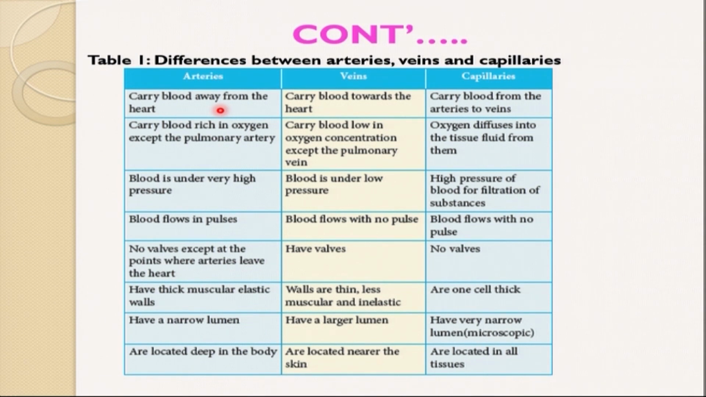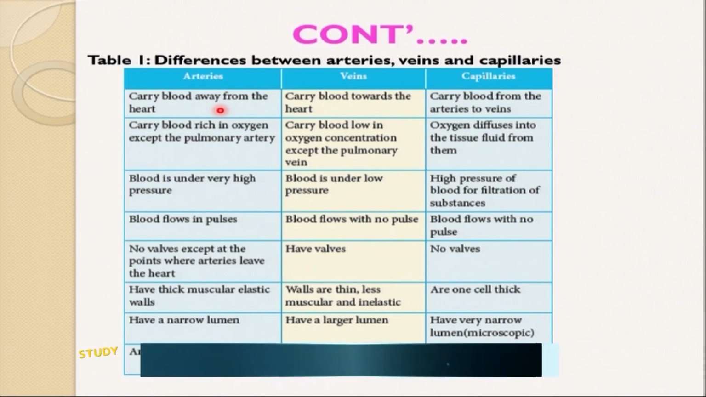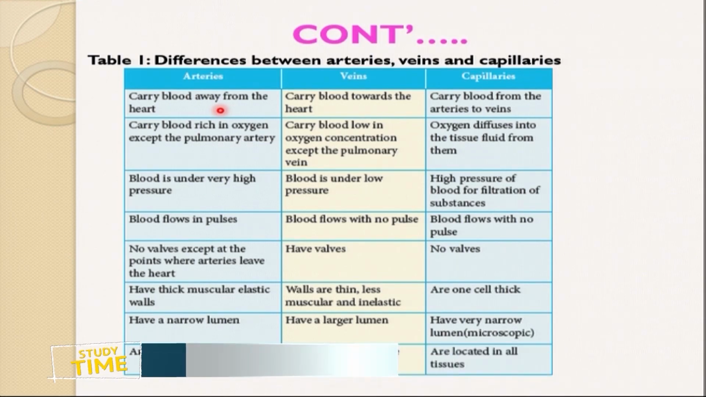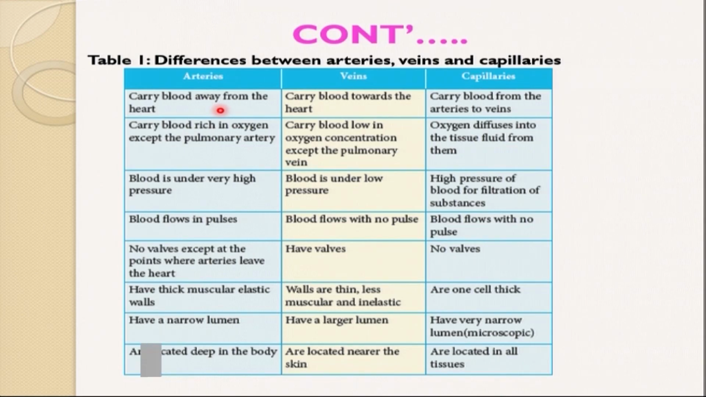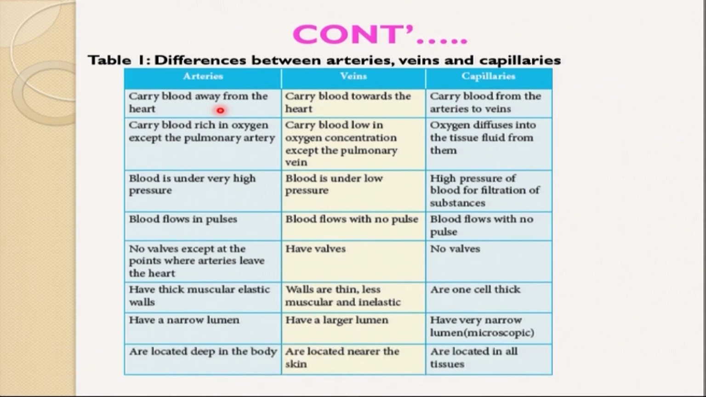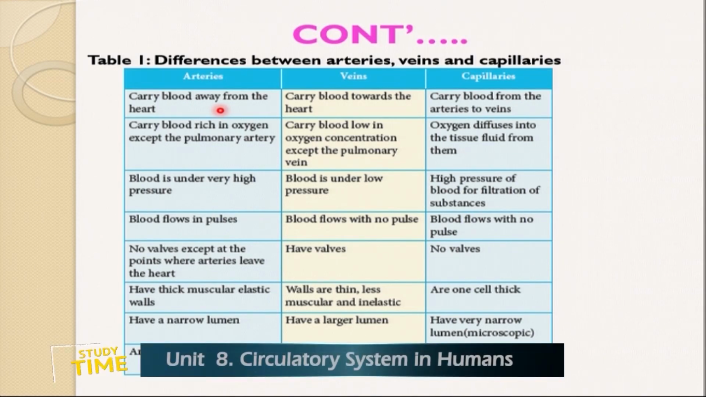Blood is under high pressure in arteries. Blood is under low pressure in veins, and in capillaries, high pressure of blood filters substances. In arteries, blood flows in pulses. In veins and capillaries, blood does not flow in pulses. So in veins and capillaries, no pulses, but in arteries, there are pulses. No valves in arteries, except when the blood is moving from the heart. But in veins, there are valves, and no valves in capillaries.